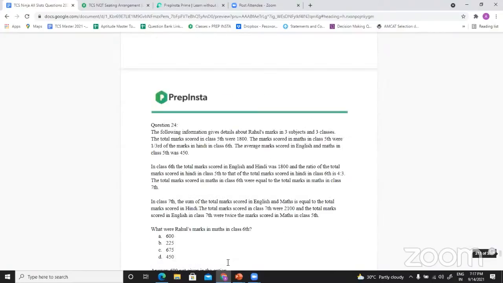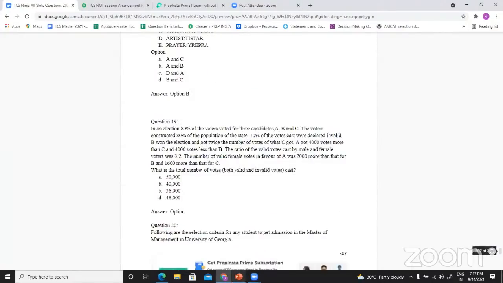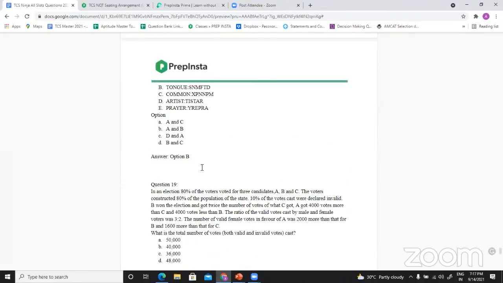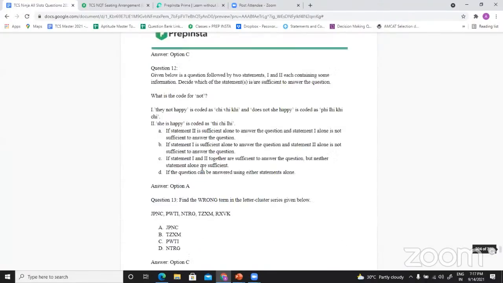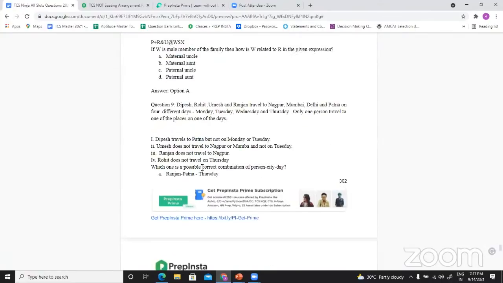The content team keeps on updating questions. Whenever slot 2 is done, they will update slot 2 questions. Whenever slot 1 is done, they will update slot 1 questions. This is very clear, guys. Whenever you are done with the slot 1 exam, our content team will update slot 1. When you are done with slot 2, our content team will update slot 2. So this PDF keeps on updating after the completion of one particular slot. This should be very clear in your mind.